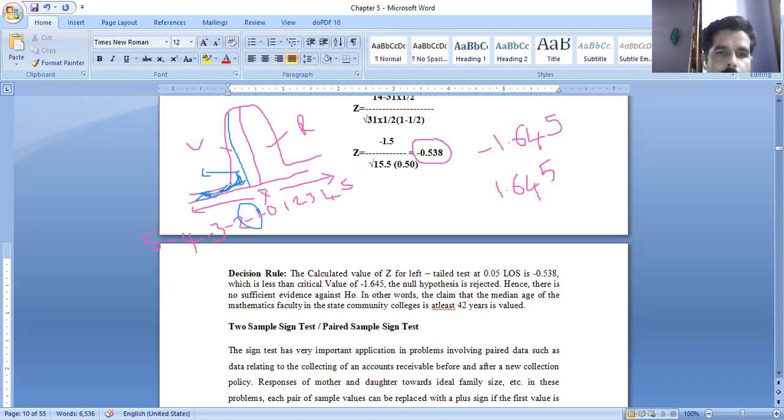Based on this normal curve distribution, we will decide, here minus 1.645 is the Z critical value. So we have to take the decision in this way. This is the process of doing the large sample sign test when it comes under the single sample sign test.